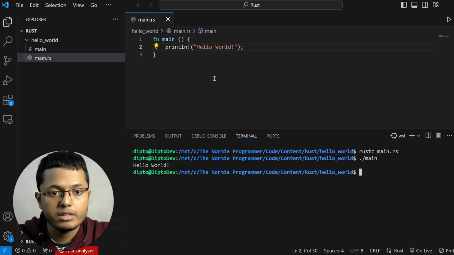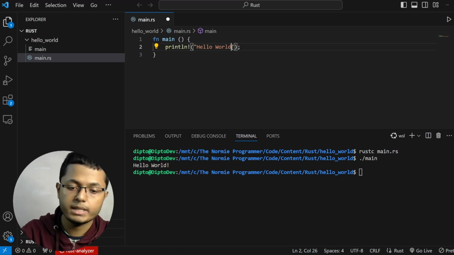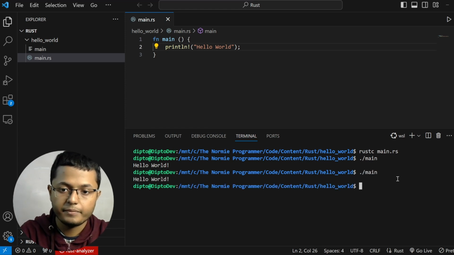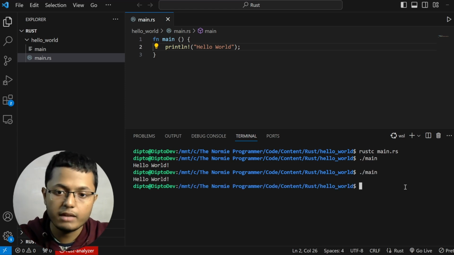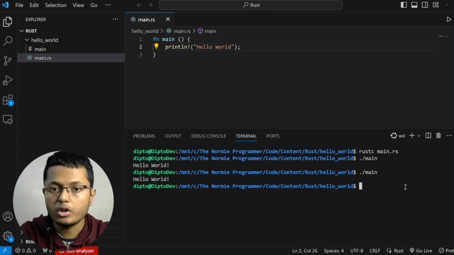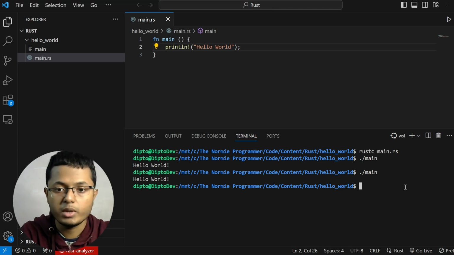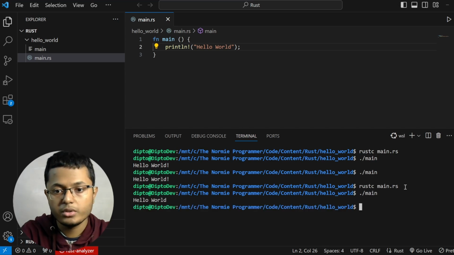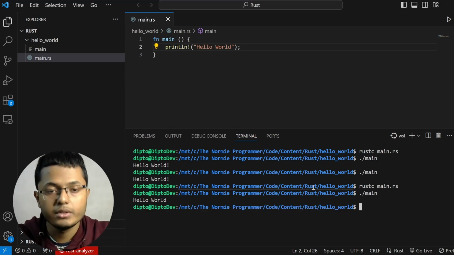And now let's say if I want to change the text, so from exclamation to only hello world. Now if I execute main once again, you will see that we still have the old text. And that is because we have to compile and create the executable once again. So once again, rustc main.rs. And again, we will have a new executable of the same name, of course. And this time we have the new text.